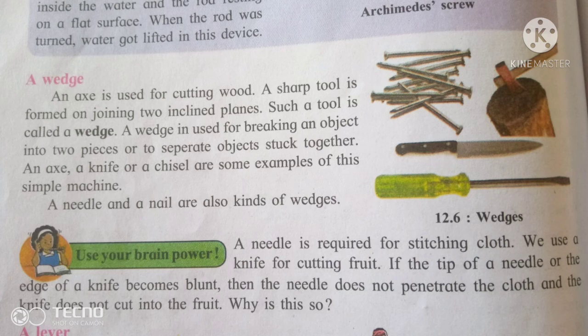Another example of simple machines: the needle is also a kind of wedge. Then the next examples of the simple machine, that means wedge, are the needle, knife and chisel. The object is converted into two parts by using this type of instrument.